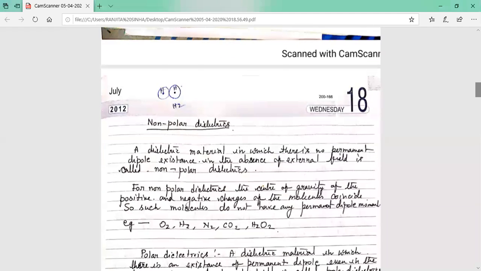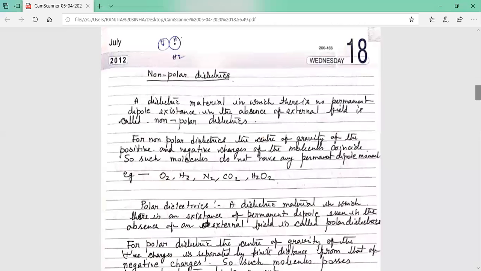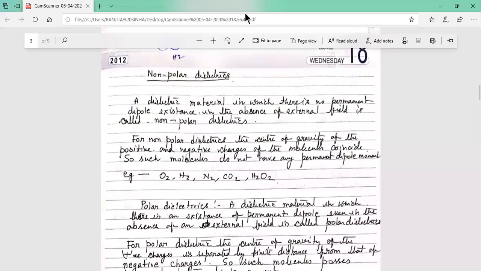Now, classification of dielectrics. There are two types of dielectrics, non-polar dielectrics and polar dielectrics.